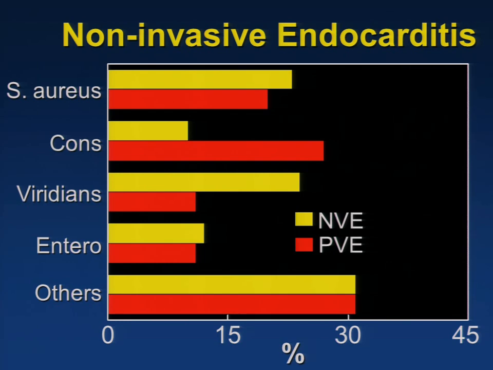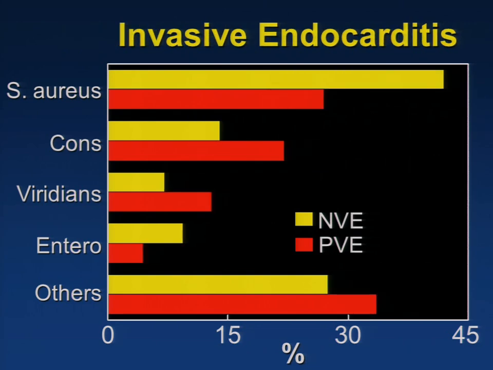In patients who had native valve endocarditis, the predominant organisms, as we saw earlier, were the staph group and strep group. When we come to the invasive endocarditis group, the staph group, basically Staph aureus and Staph epidermidis, were the predominant organisms.